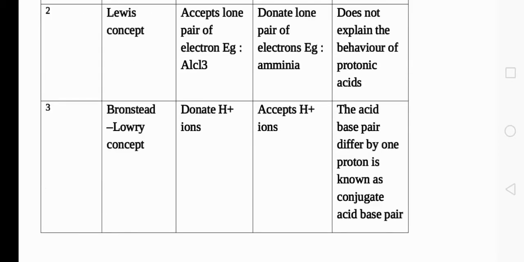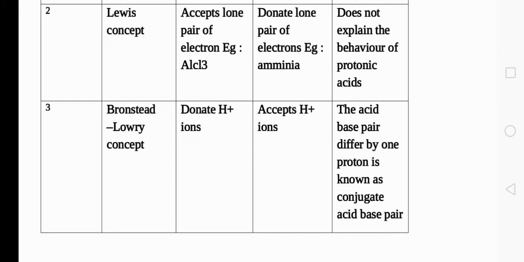The third theory is the Bronsted-Lowry concept. According to Bronsted-Lowry theory, the substances which are ready to donate H plus ions are said to be acids, as we have explained already in the case of the Arrhenius concept. But a base is a substance which is ready to accept H plus ions. So one difference in the Bronsted-Lowry concept is that an acid is a substance which is ready to donate H plus, and if the substance is ready to accept H plus ions, it is said to be a Bronsted-Lowry base.